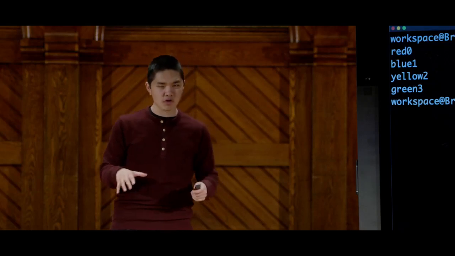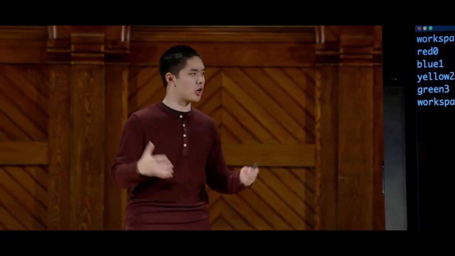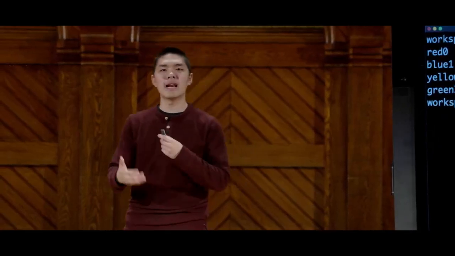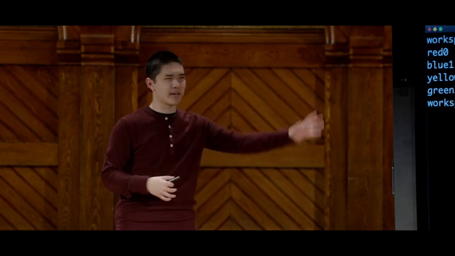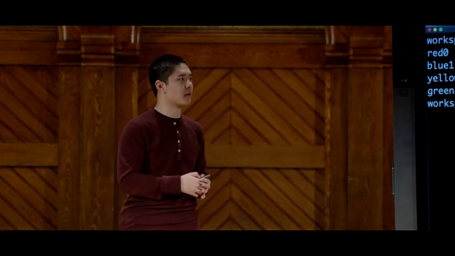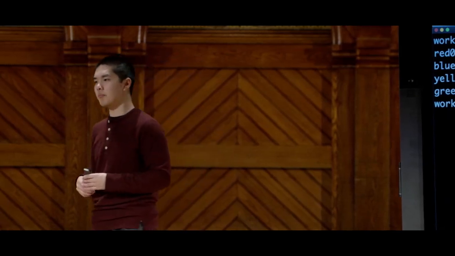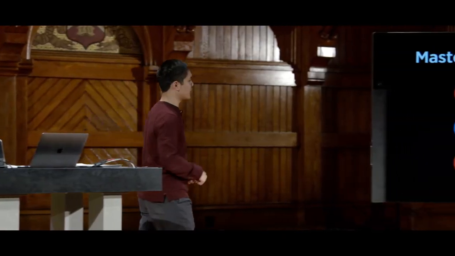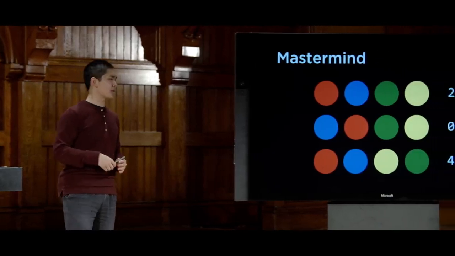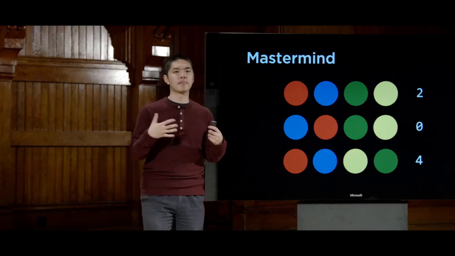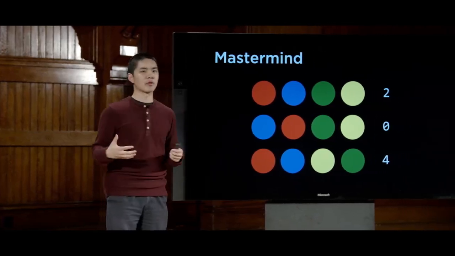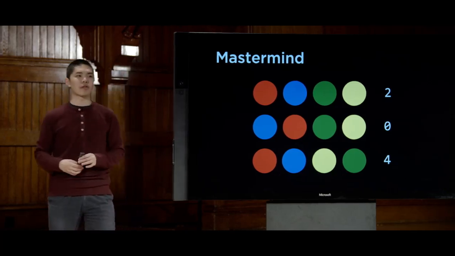And this is probably not tractable, especially as we start to get to much larger and larger sets of data where we have many, many more variables that are at play. Right here, we only have a relatively small number of variables, so this sort of approach can actually work. But as the number of variables increases, model checking becomes less and less good of a way of trying to solve these sorts of problems. So while it might have been OK for something like Mastermind to conclude that this is indeed the correct sequence where all 4 are in the correct position, what we'd like to do is come up with some better ways to be able to make inferences rather than just enumerate all of the possibilities.